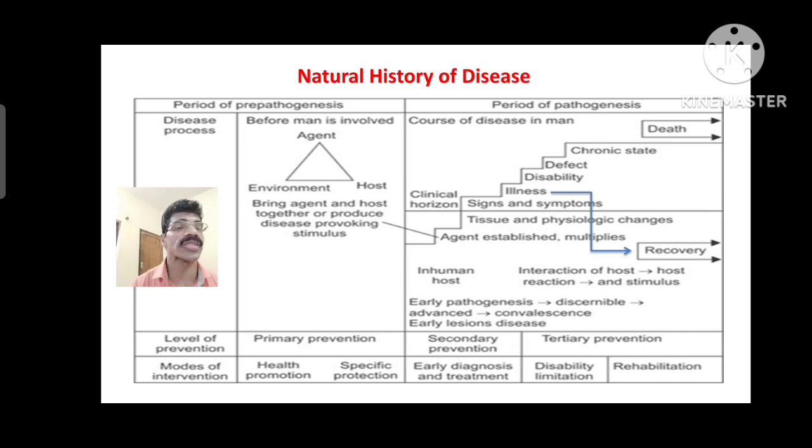So it includes two interventions, disability limitation and rehabilitation. You can draw this table in your answer to the question on natural history of diseases, and state that knowledge of the natural history of disease helps to prevent or control diseases by application of levels of prevention.